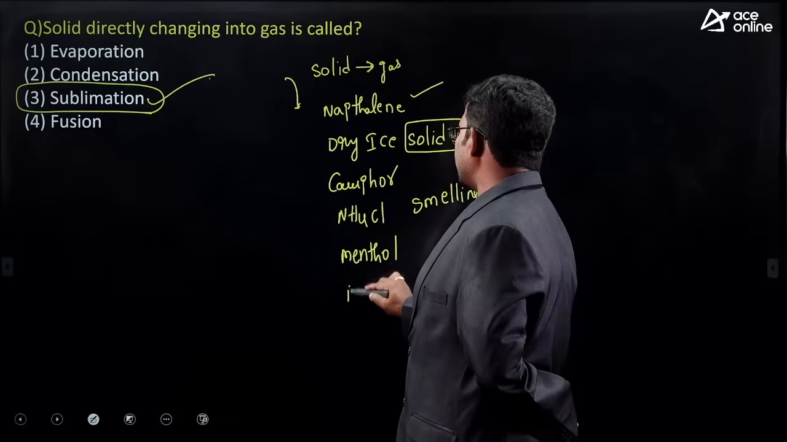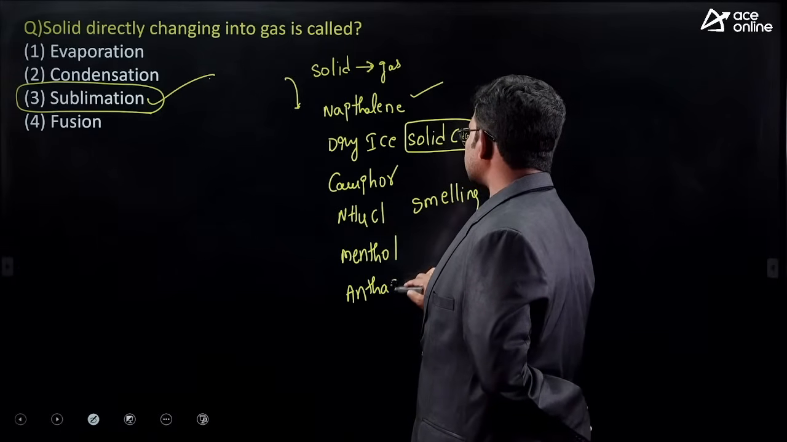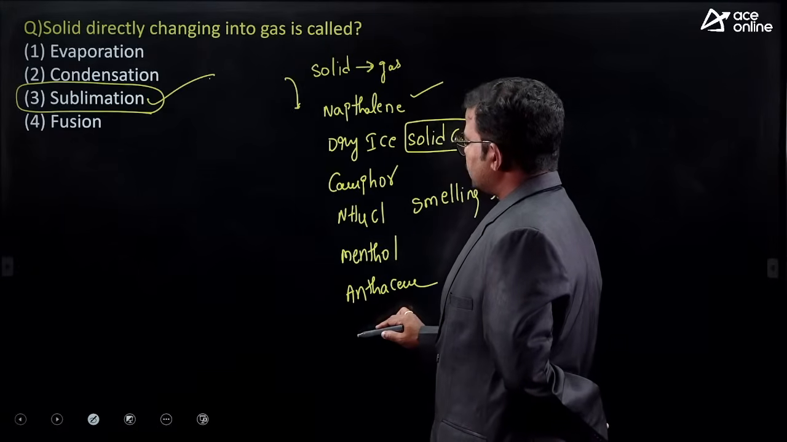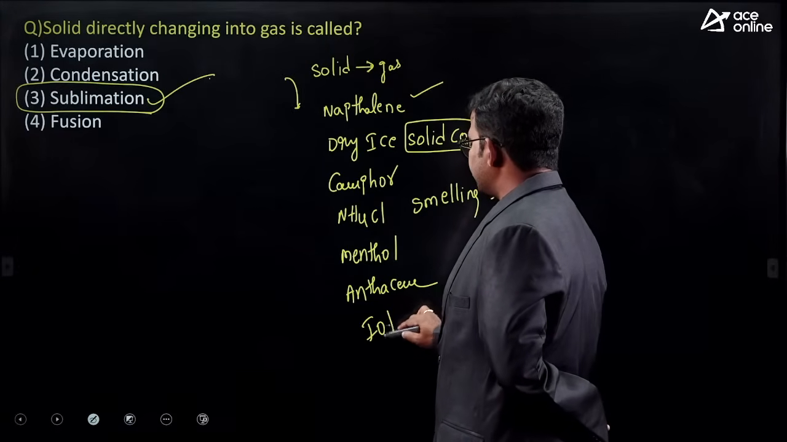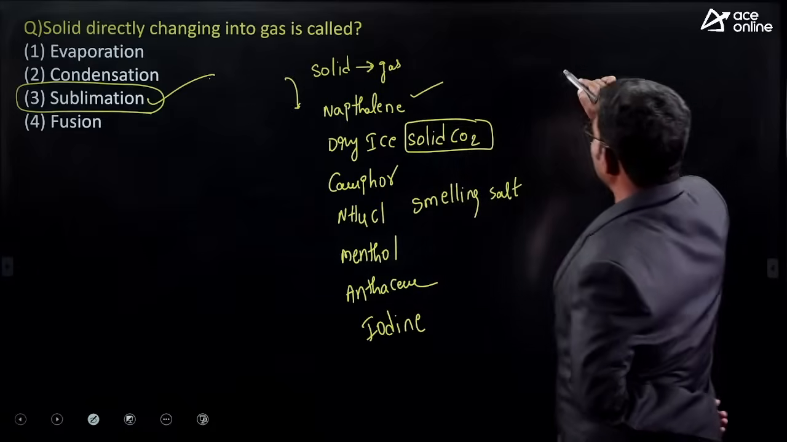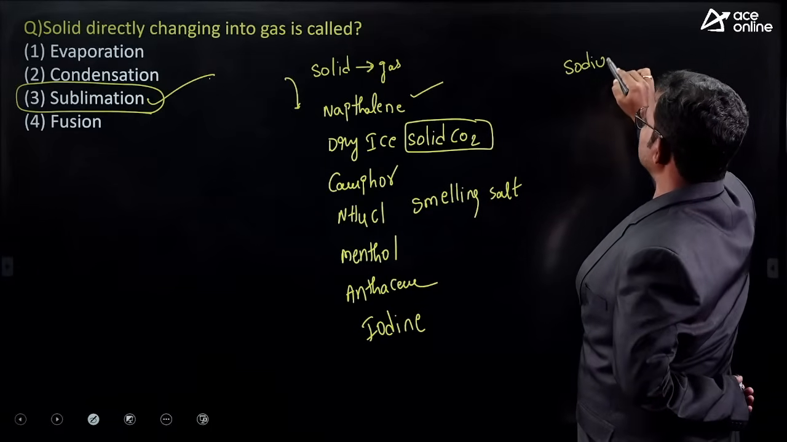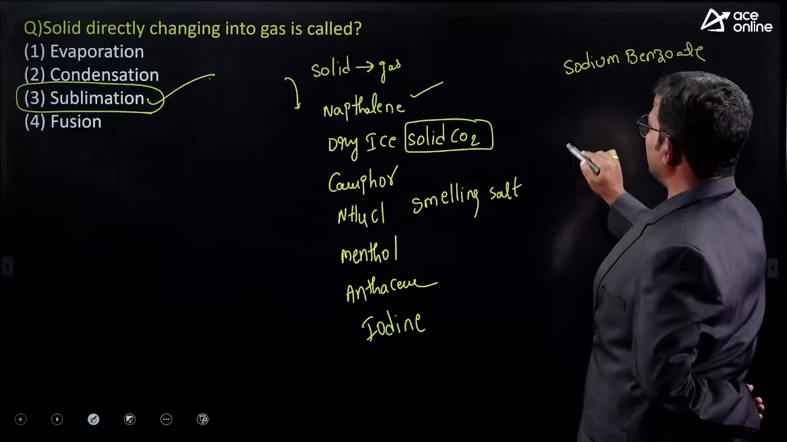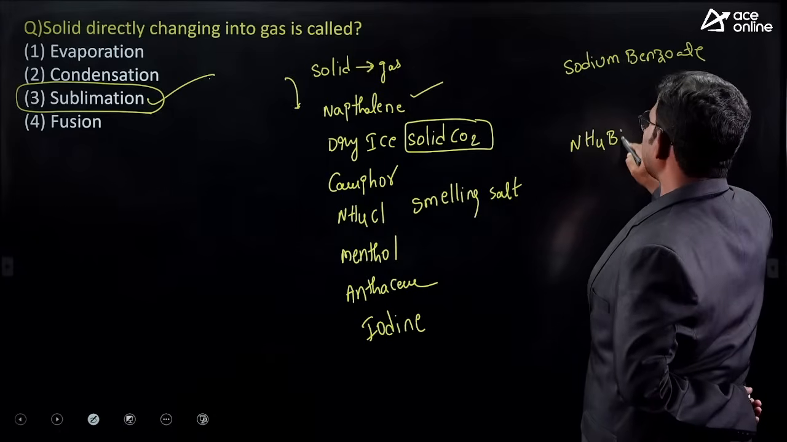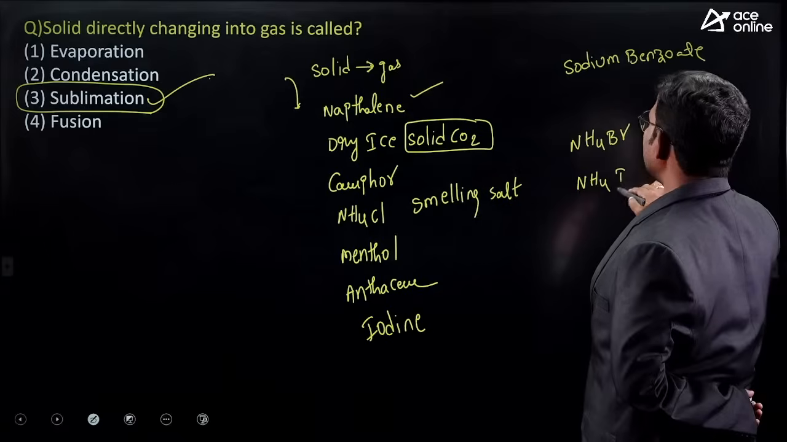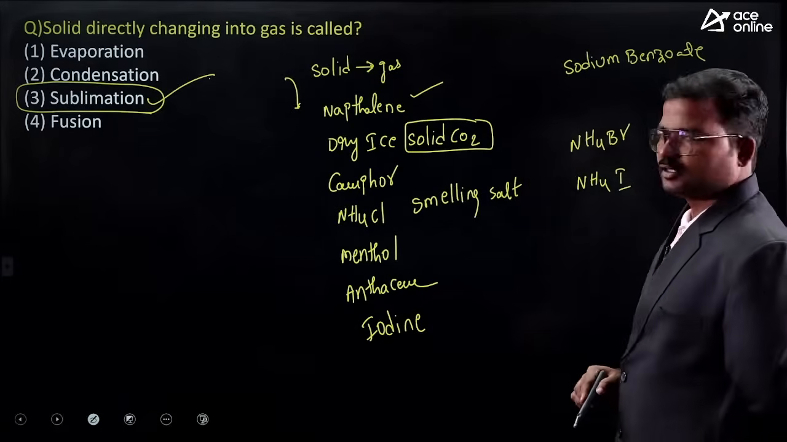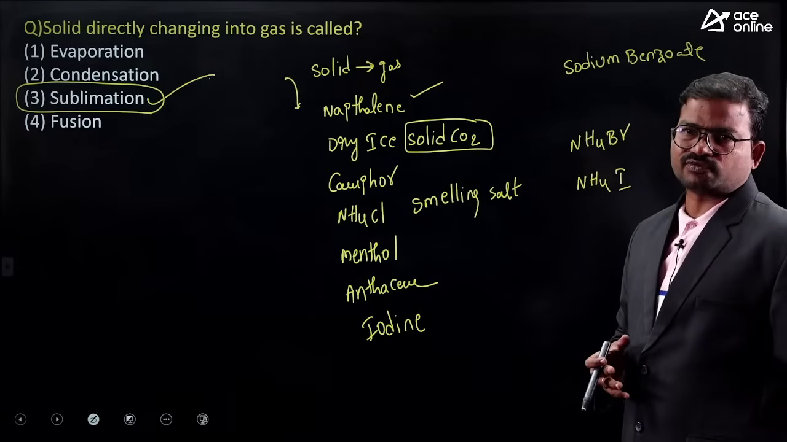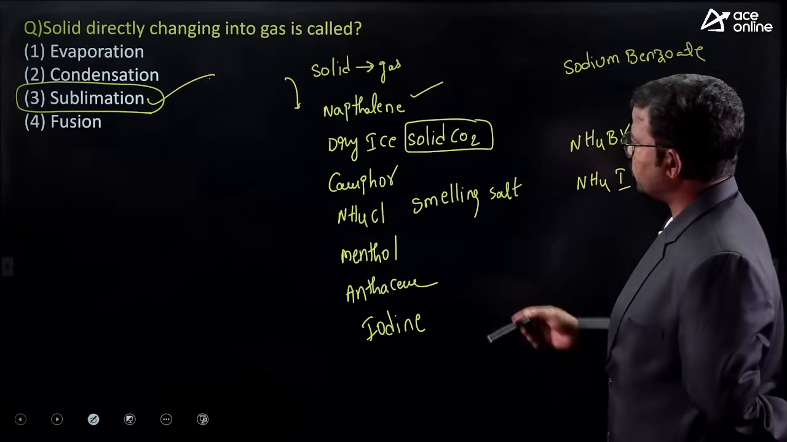Next, anthracene. Next, iodine. Okay, next, sodium benzoate. Next, ammonium bromide, ammonium iodide. These are all treated as the best examples of sublimation. When we heat these materials, guys, they can be directly converted into gas without formation of liquid.